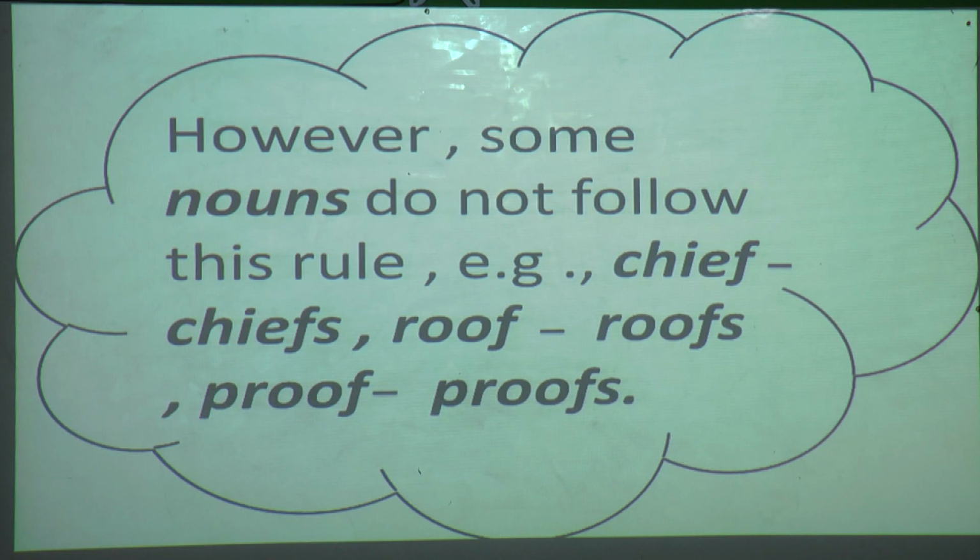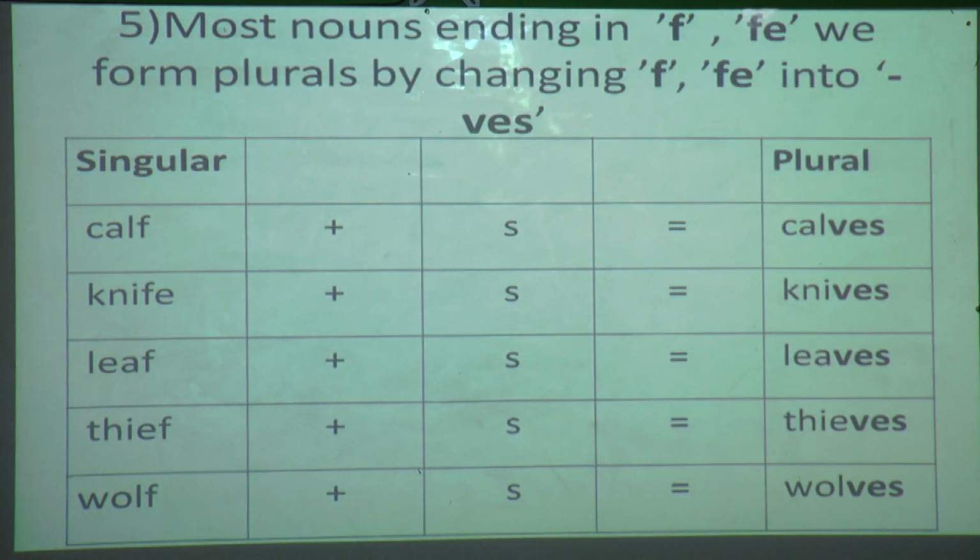That is chief, chiefs, roof, roofs, proof, proofs. Okay? Now here most nouns ending with F, Fe, what we are going to do over here? Yes, we are going to change F, Fe into VES. Can you see over here students?